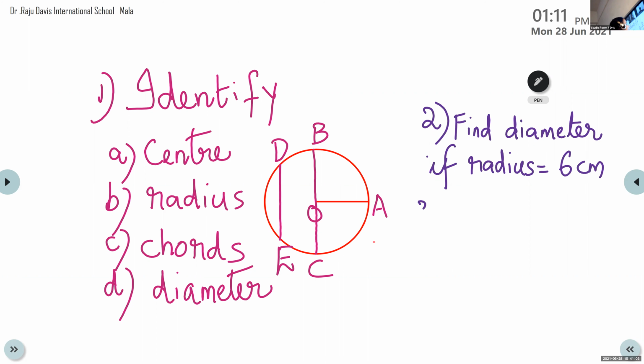Listen to the question clearly. What is given and what you have to find. Here, find diameter if radius equal to 6 centimeter. Question number 3. Find radius.